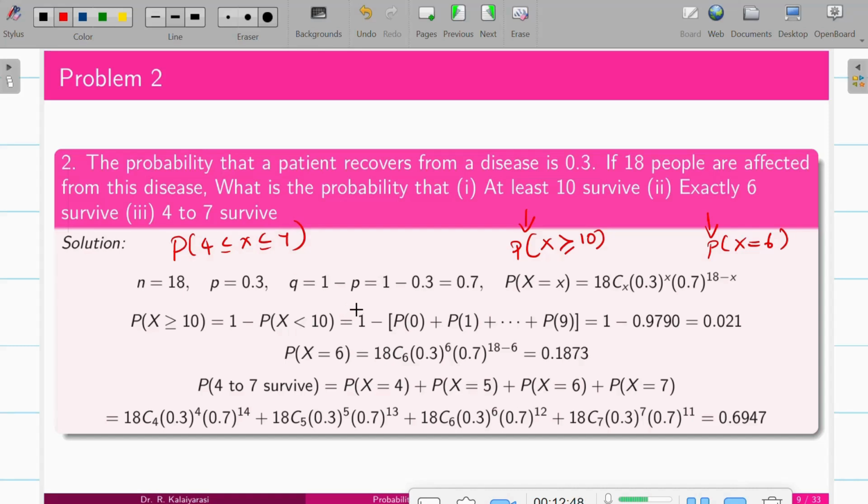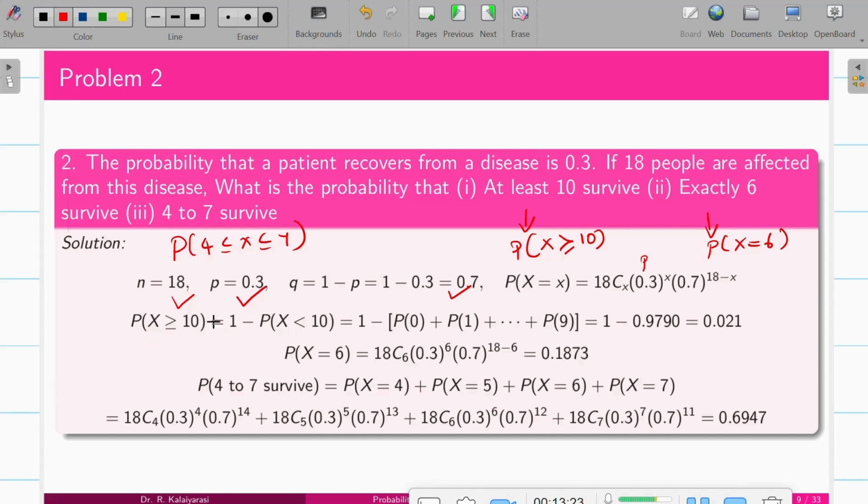This is a discrete case. The recovery ratio is given as 0.3, so the success is recovering, so p is 0.3, the number of patients n is 18, and q is 1 minus p, which is 0.7. In the binomial distribution, 18Cx p^x q^(n minus x). Now we have to calculate the probability of x greater than or equal to 10.